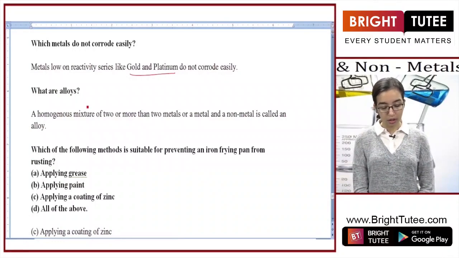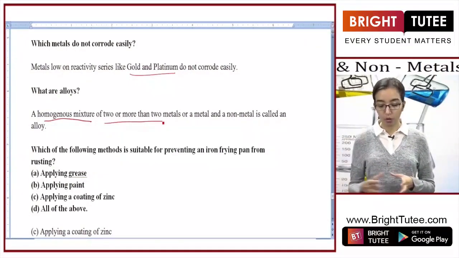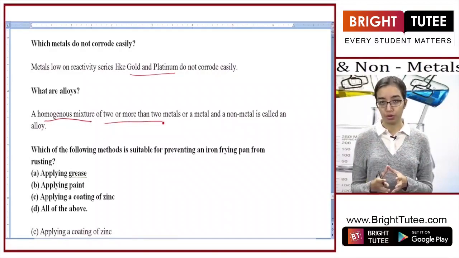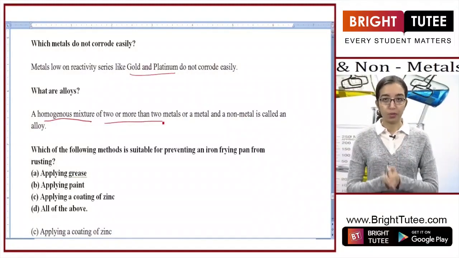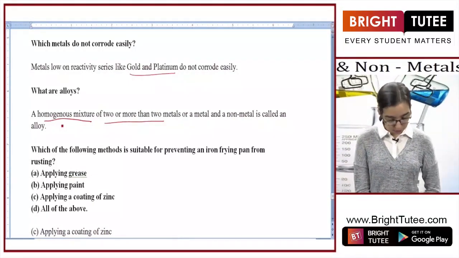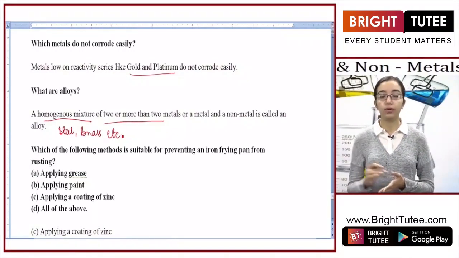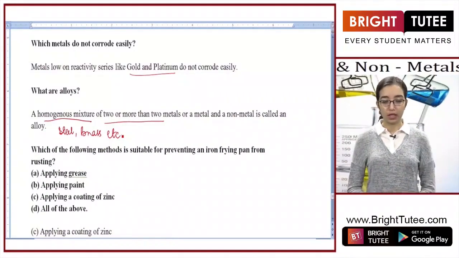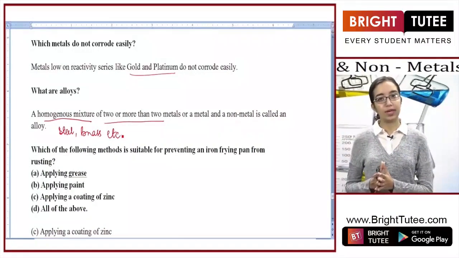The next question is, what are alloys? As we've already studied, alloys are homogeneous mixtures of two or more metals, or metals and non-metals, made in a particular proportion. So it is a homogeneous mixture of two or more metals or non-metals, but a metal has to be present in it, and then it is called an alloy. An example of an alloy can be steel, and another example can be brass, etc. There are different types of alloys, and I've already discussed the composition of various alloys, but the definition is a homogeneous mixture of a metal with other metals or with non-metals.